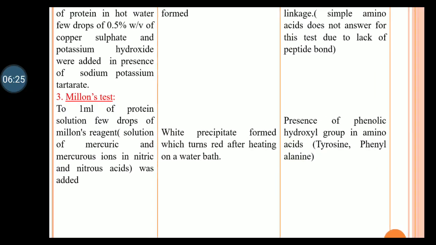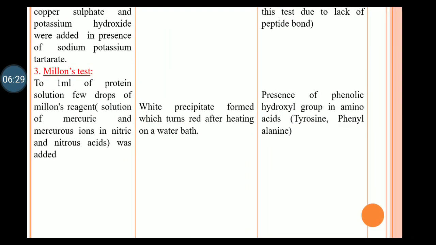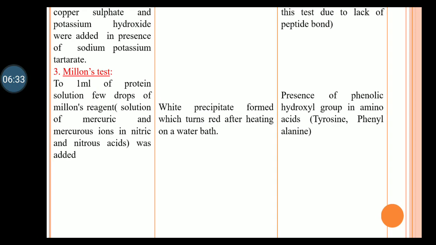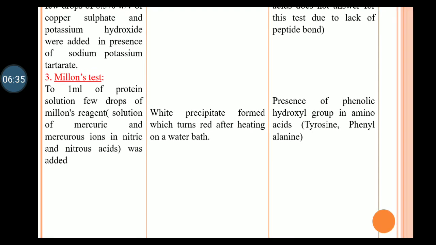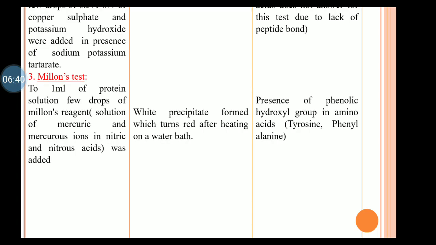Next is a very specific color test for proteins, called the Millon's test. Take a protein solution, add Millon's reagent. Chemically, Millon's reagent consists of mercuric and mercurous ions in nitric or nitrous acid. A white precipitate is first produced, which then becomes red upon heating.